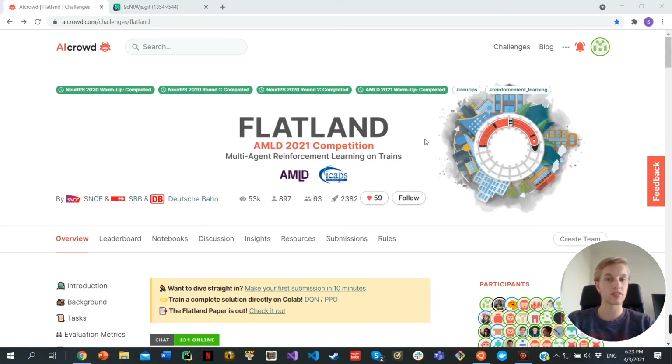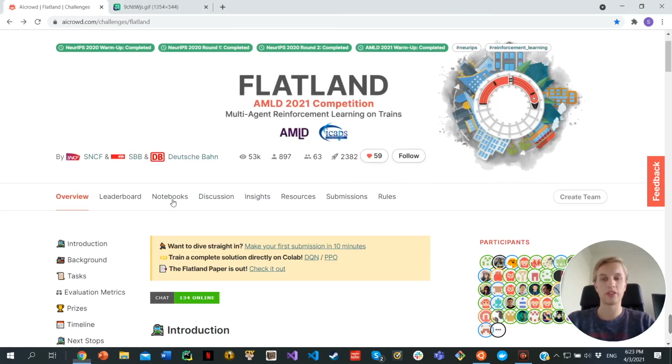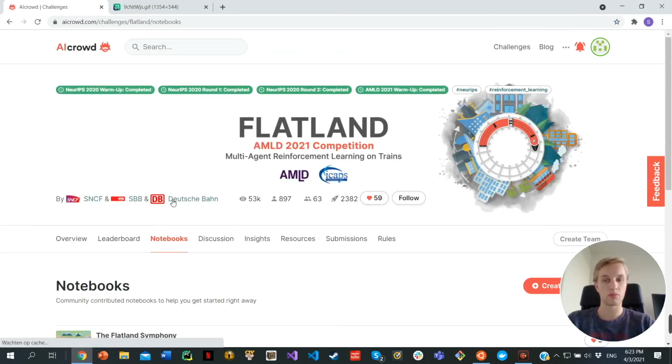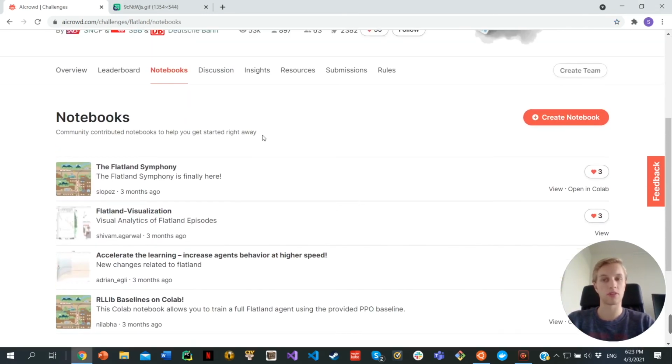After we picked this competition based on our interest in the problem and in reinforcement learning, we started checking out the resources that AICrowd offers for this competition. For example, you can check out the notebooks page, and there you can find all the notebooks posted by participants. Sometimes participants solve a problem and then they post their notebook for the solution and you can use the code. So you can, for example, use this notebook for visualizing your data because someone made it and posted it.